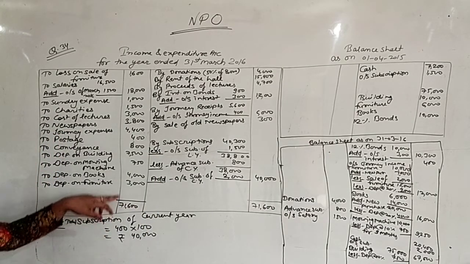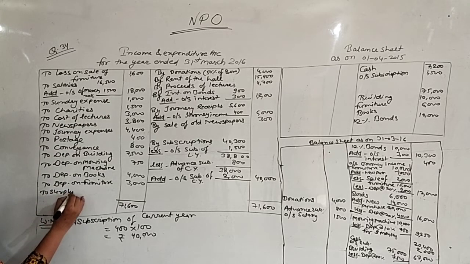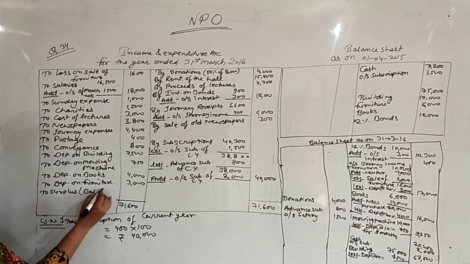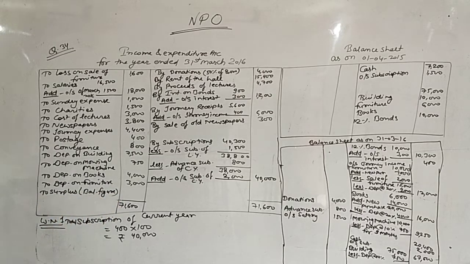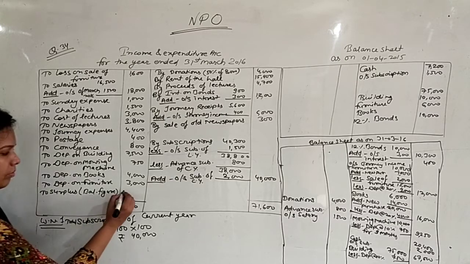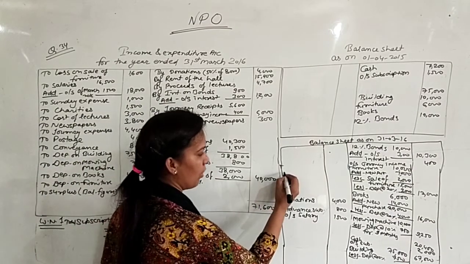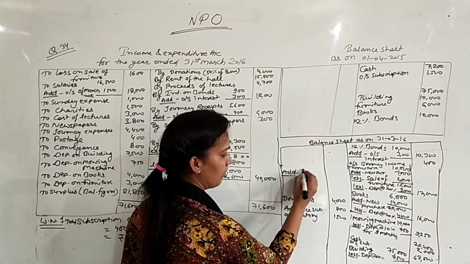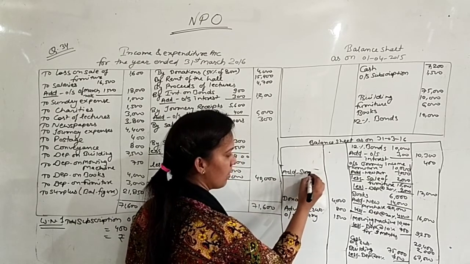Out of this 71,600, deduct all these items, then we will get the surplus amount. This surplus amount is 21,850. The same surplus amount will be added to capital fund. Add surplus.